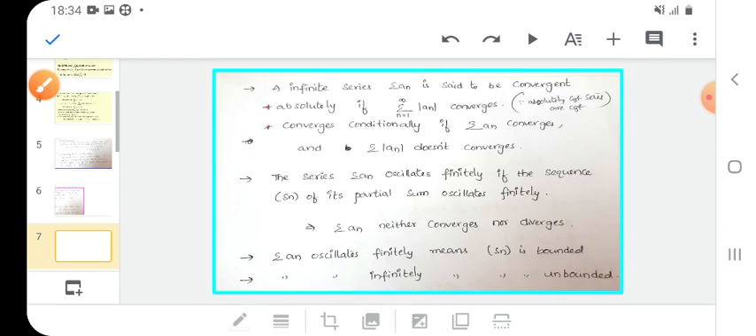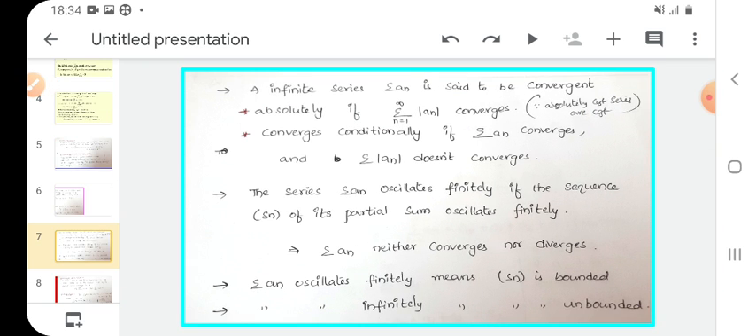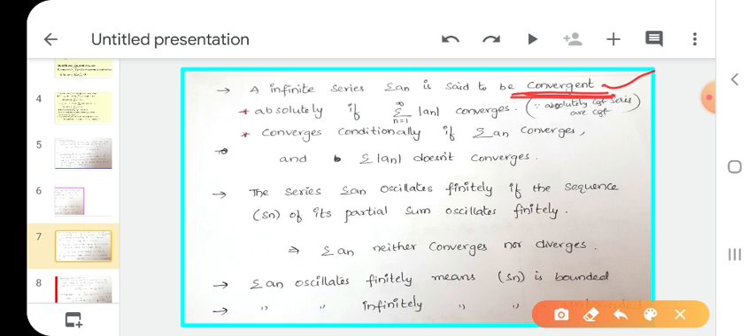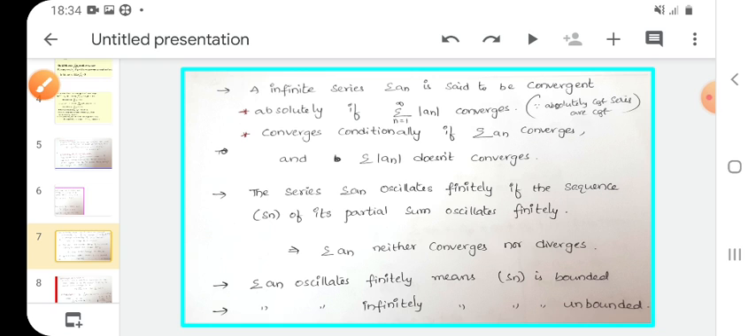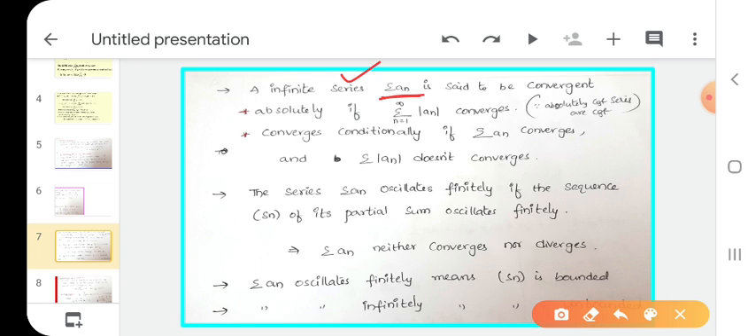Next, an infinite series summation an is said to be convergent absolutely. There are two types of convergent series. One is absolutely convergent series. The next one is conditionally convergent series. We have a series summation an. It is convergent. Which type of convergent? Is it absolutely convergent or conditionally convergent? See here. Summation an is a series said to be convergent. It is a convergent series. What are the types here? Absolutely convergent and conditionally convergent.